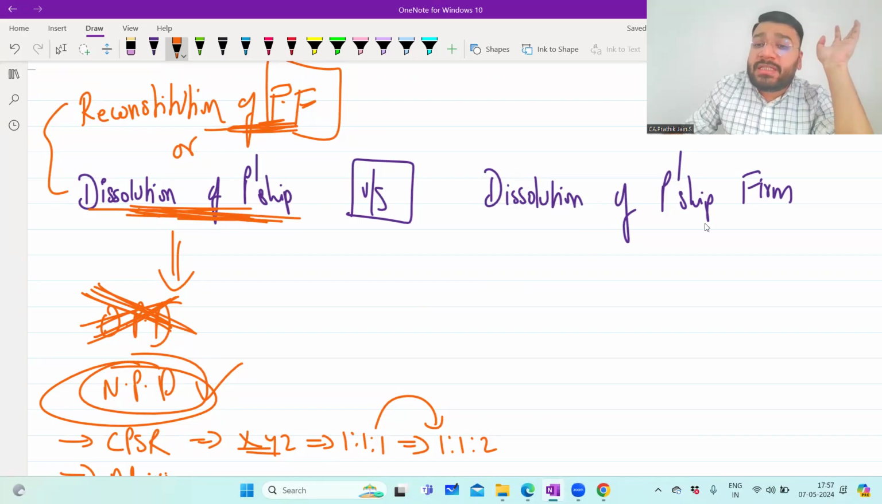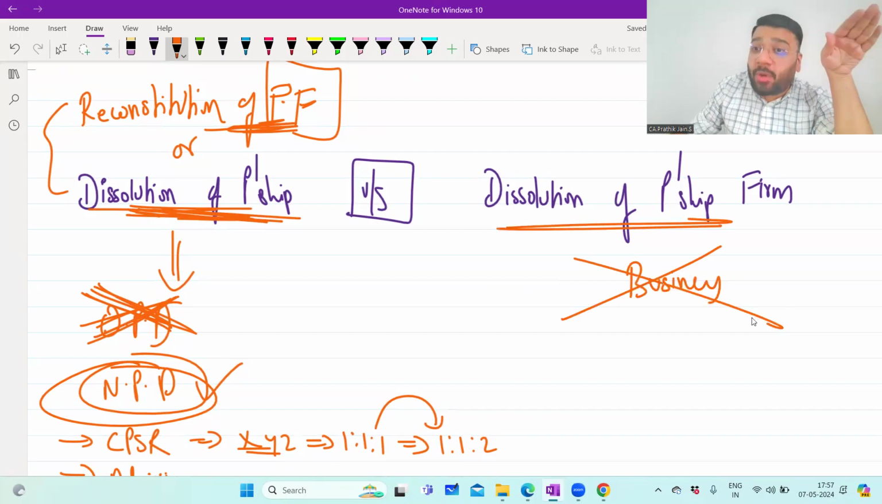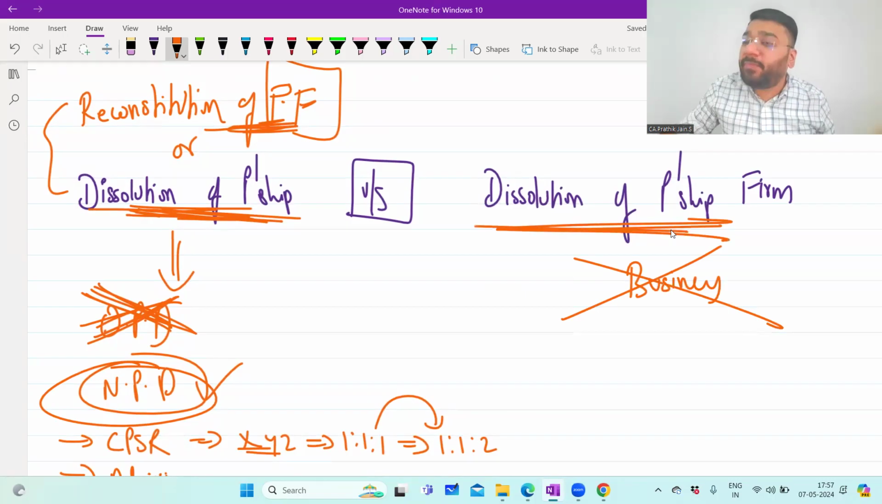Whereas dissolution of partnership firm means what? The entire business is closed down and shut down. The economic relation between all the partners comes to an absolute end. Everything over. Break up, finish, bye-bye, go home. This is called dissolution of partnership firm.